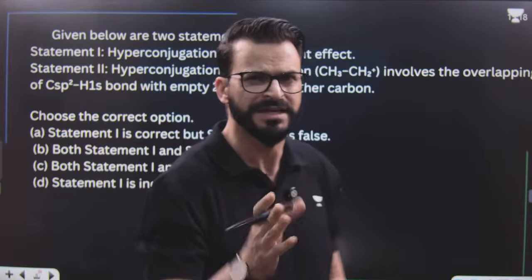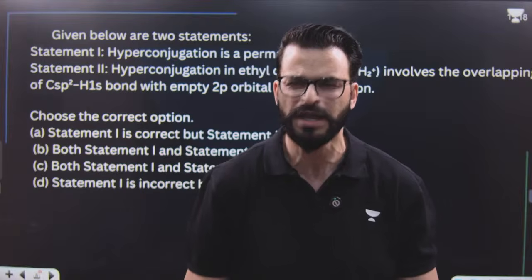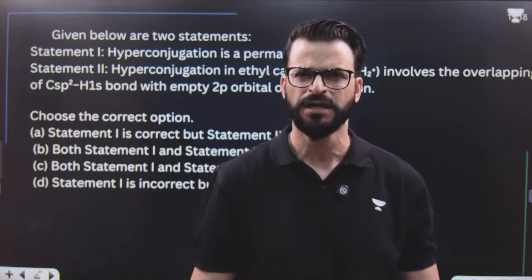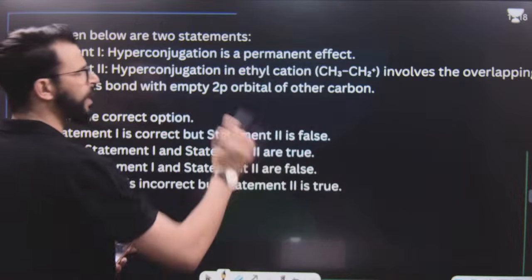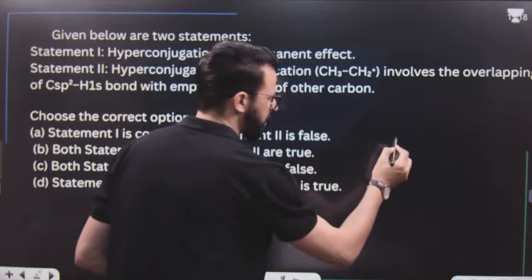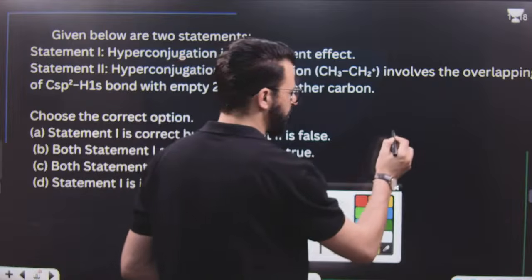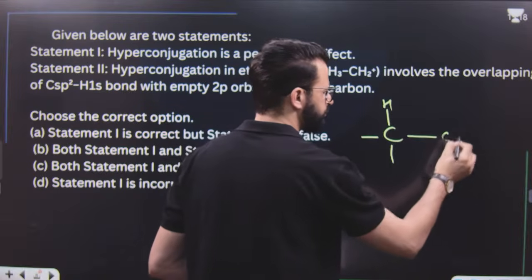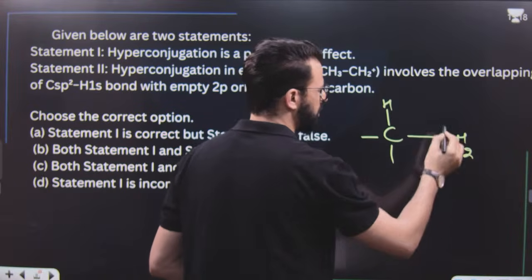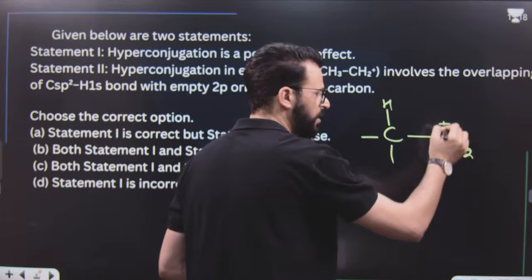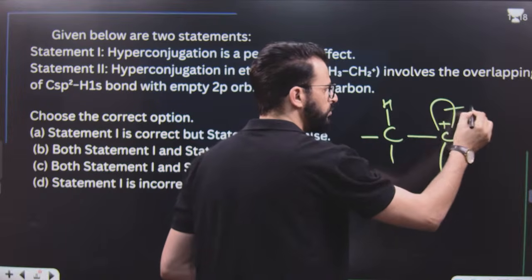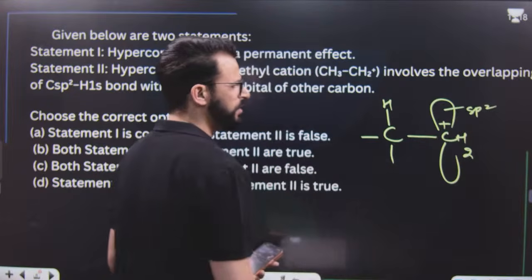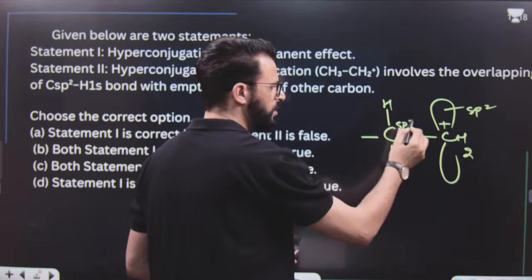First part: is hyperconjugation a permanent effect? Answer is yes. After that, in hyperconjugation, overlapping of what takes place? It is basically the CH bond of the alkyl group. And here, as far as the carbocation is concerned, it's the empty orbital.